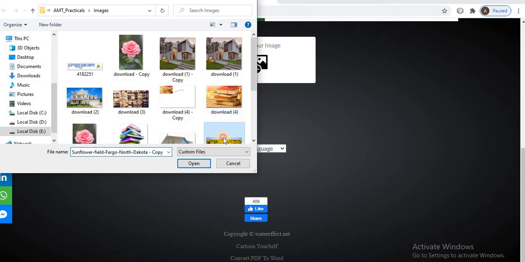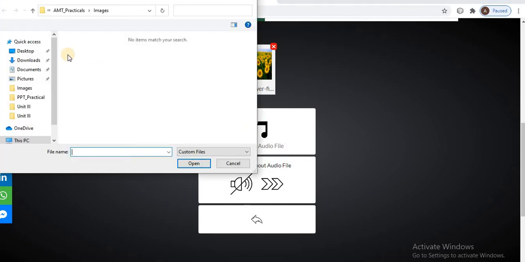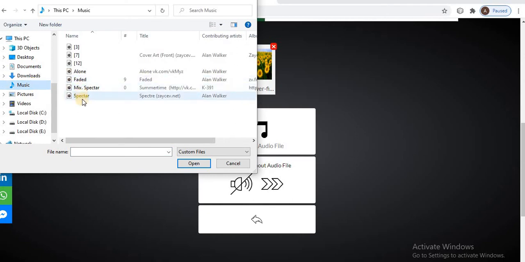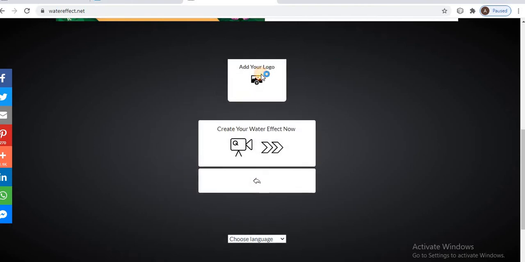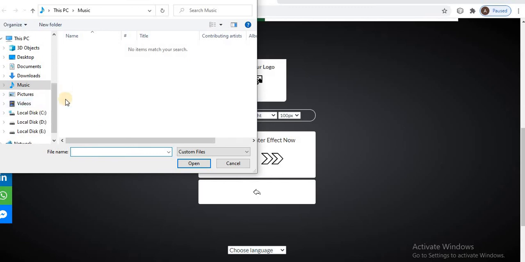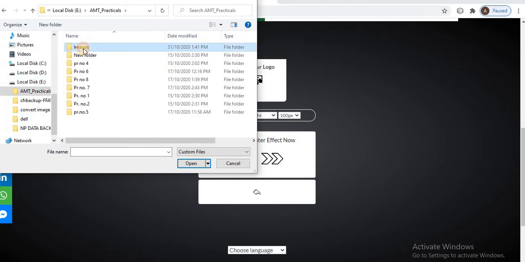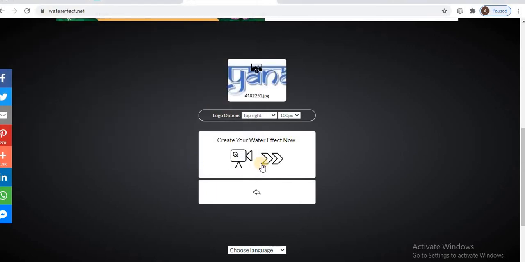Okay, for example, taking this image, after that upload an audio file. Any audio is added, open it, add the logo if you want a logo.